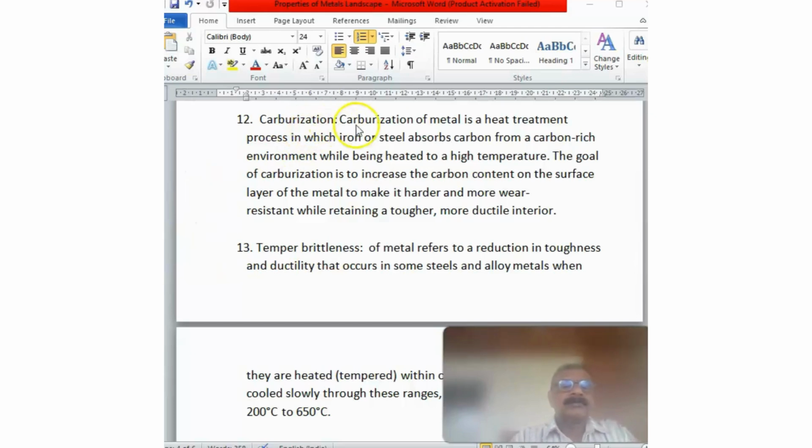We'll go through this. Carburization of metal is a heat treatment process in which iron or steel absorbs carbon from a carbon-rich environment while being heated to high temperature. The goal of carburization is to increase the carbon content on the surface layer of the metal to make it harder and more wear resistant while retaining a tougher, more ductile interior. So the carbon layer will come only on the outer surface while the inner part will not be affected.